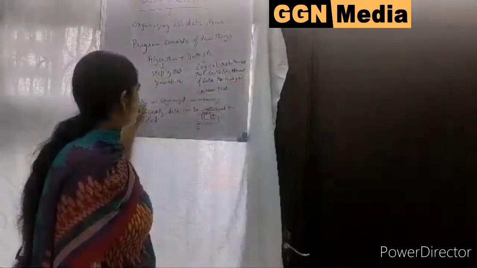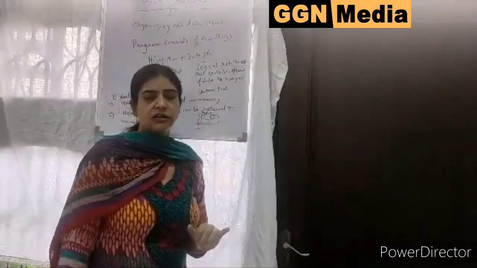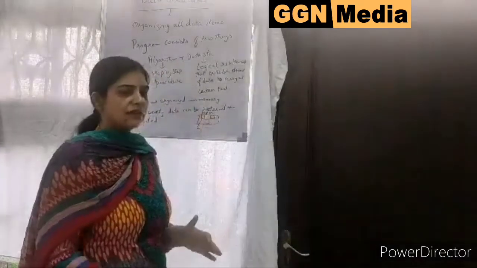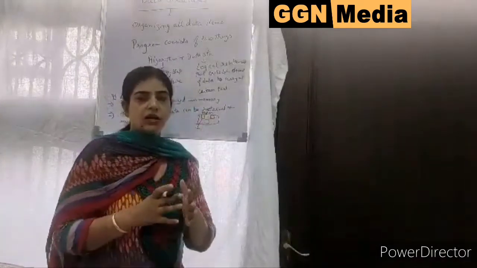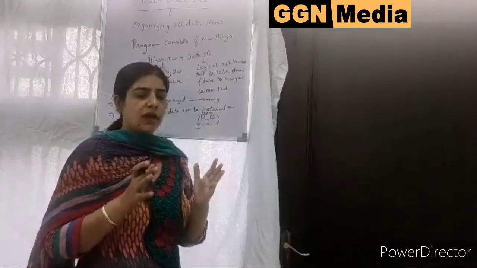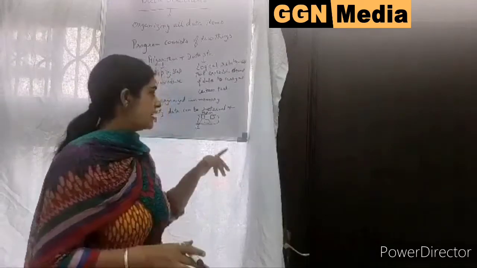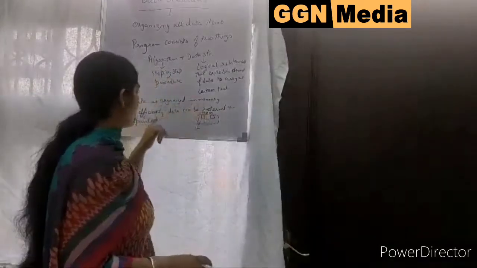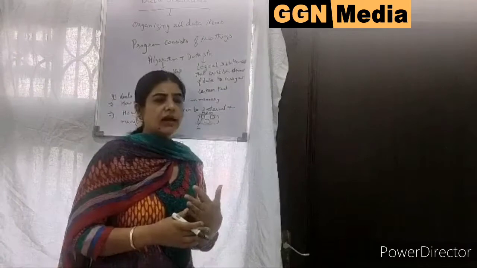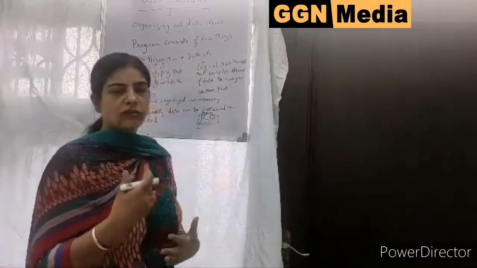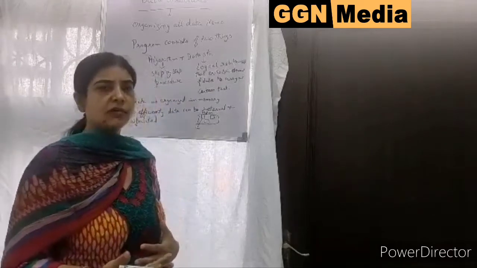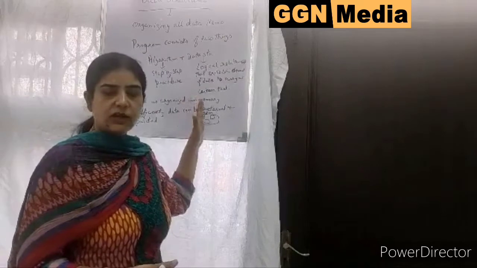Now, actually what does the data structure deal with? The data structure deals with how data is organized in memory. I have told you data is organized in memory, how data is stored in the memory. Giving particular memory to each data item is done in the data structure. It also deals with how efficiently data can be retrieved and manipulated. This means if I want to get data from the memory, how will I get it from it, and how I will do any processing on that data item, this deals with the data structure.